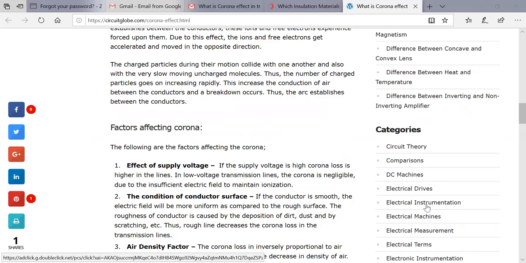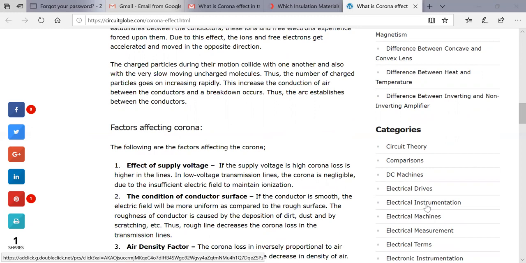Automatically, if the supply voltage is high, then corona loss will be higher. That applies to high-voltage transmission lines. In low-voltage transmission lines, the corona is negligible, because an insufficient electric field is there to maintain the ionization.